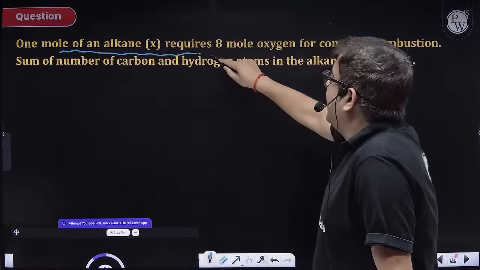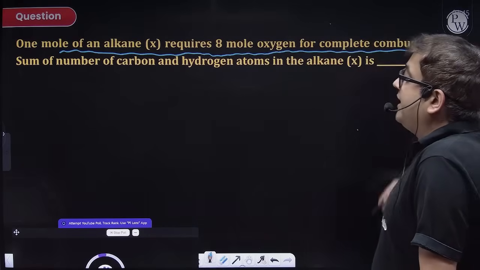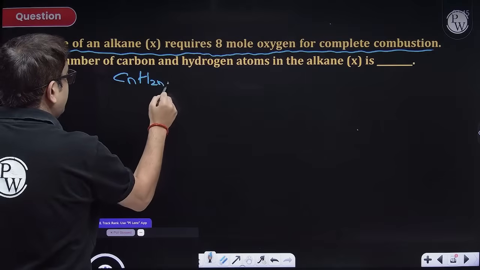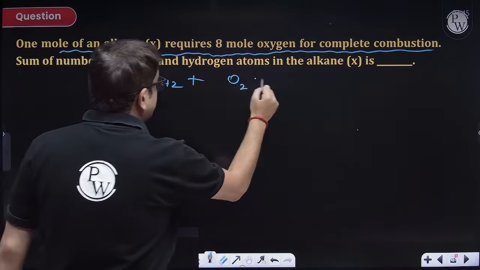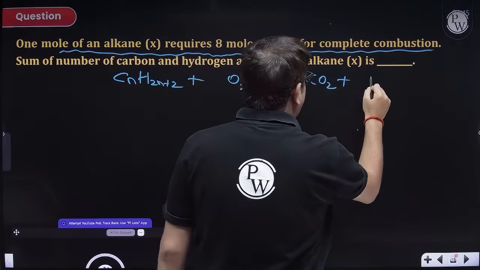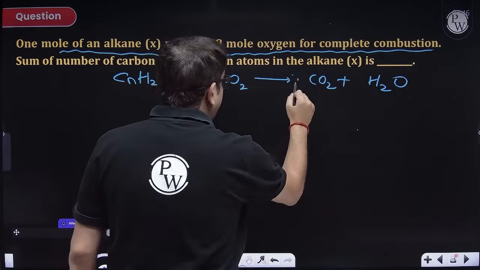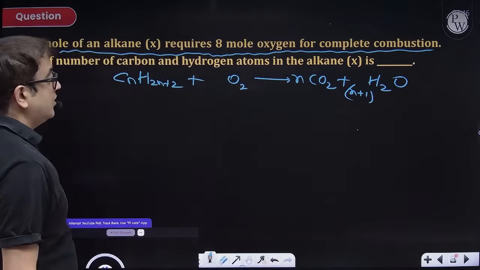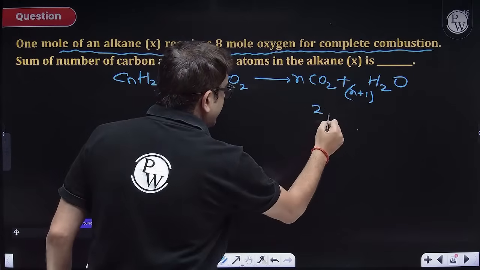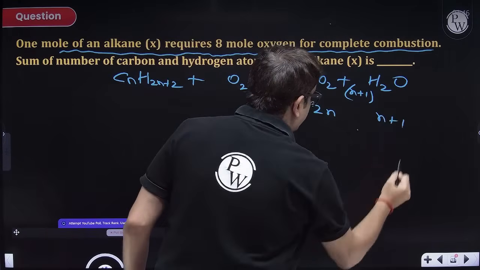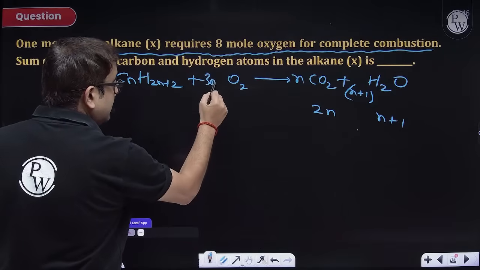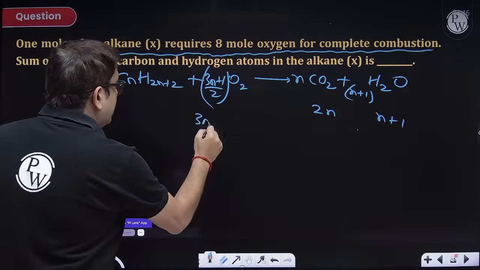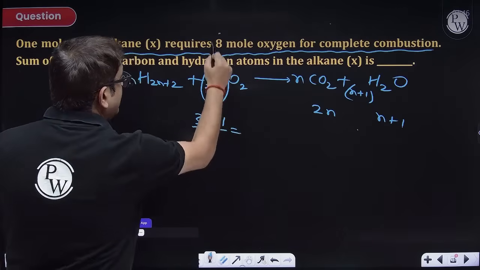1 mole of alkane X requires 8 moles of oxygen for complete combustion. Okay, so alkane is CnH2n+2, and it requires oxygen to form CO2 and H2O. So CO2 will be n, H2O will be n+1, because 2 will make it 2n+2. So hydrogen is 2n from here, hydrogen is n+1 from here. So I need (3n+1)/2 over here. And this (3n+1)/2 is given to be 8.